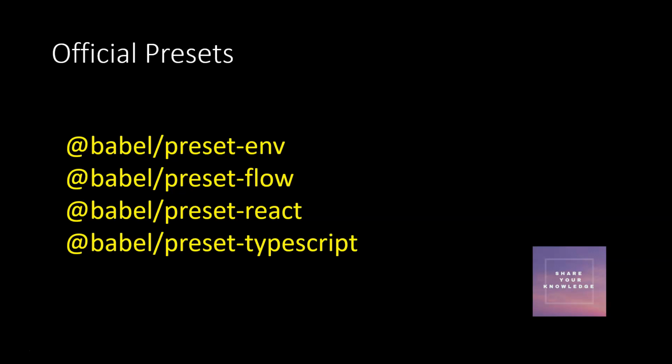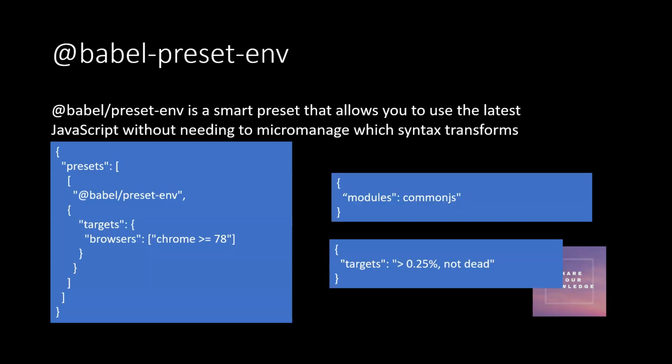So these are the official presets that the Babel team has come up with. If you take the definition of Babel preset env, it is just a smart preset which allows you to convert the latest JavaScript without needing to micromanage all the necessary plugins